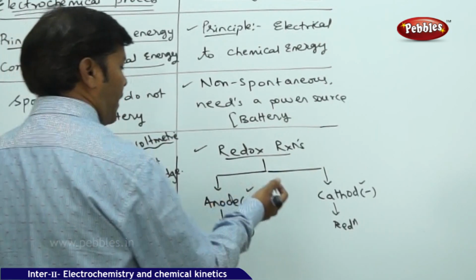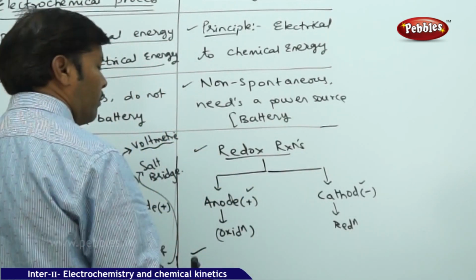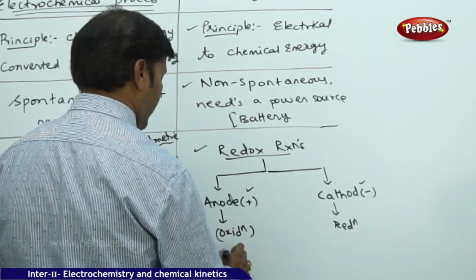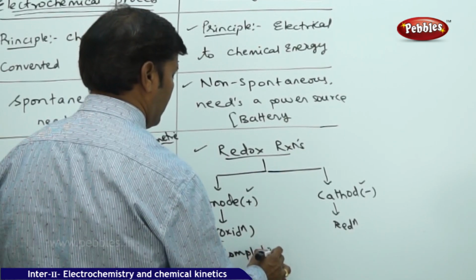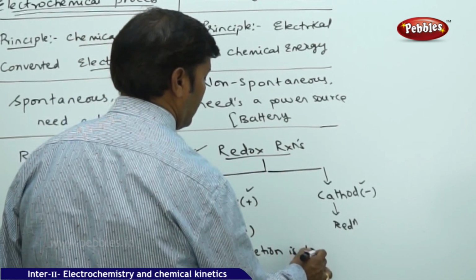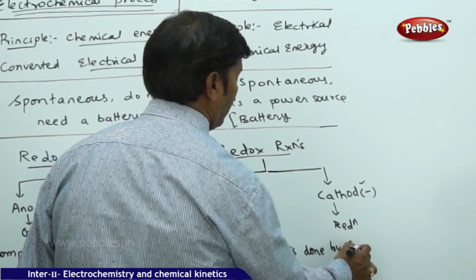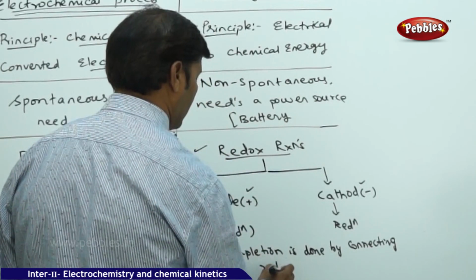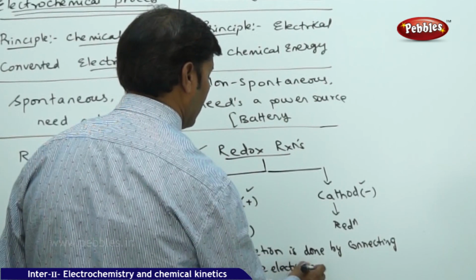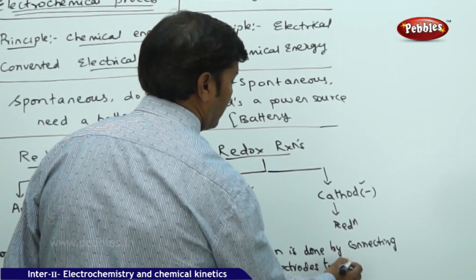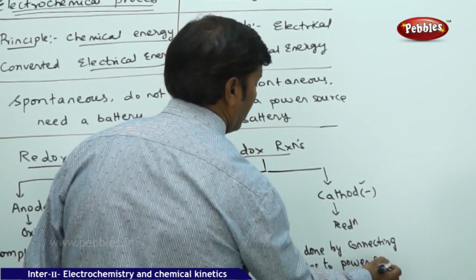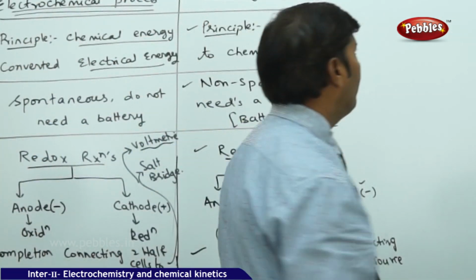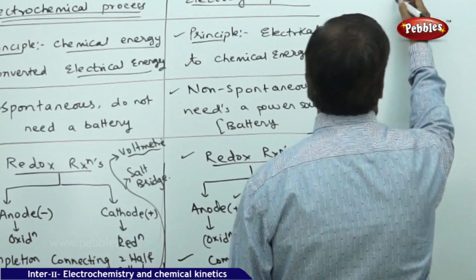At the same time, the reaction goes to completion by connecting both the electrodes to the battery. Okay, completion is done by connecting the two half cells, connecting two electrodes to a power source. Fine, this is the differentiating table. From this differentiating table, the electrochemical process